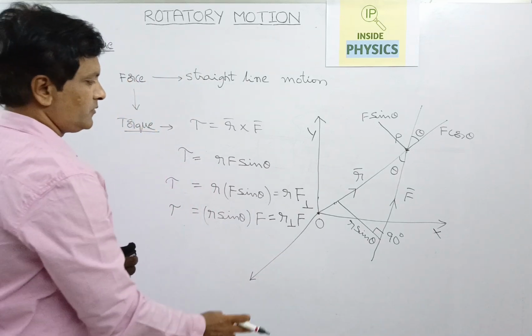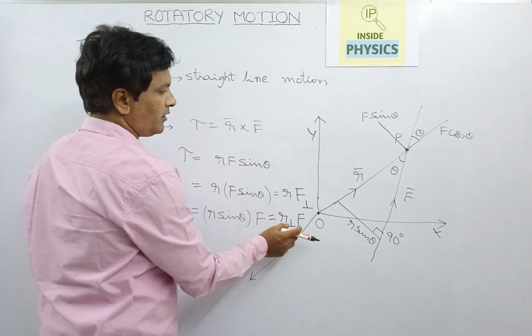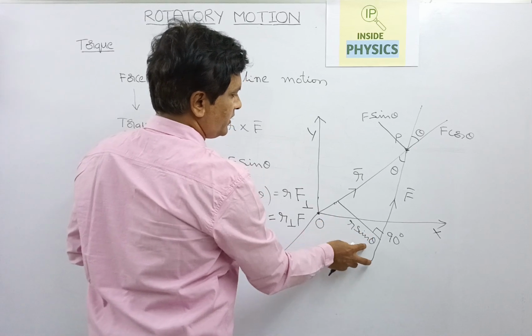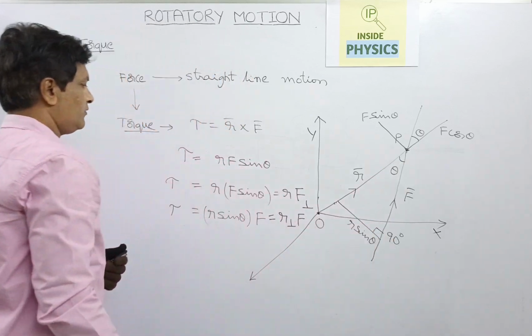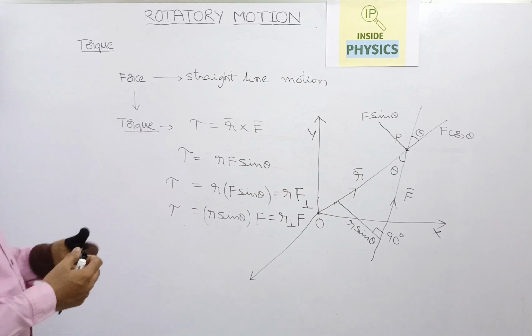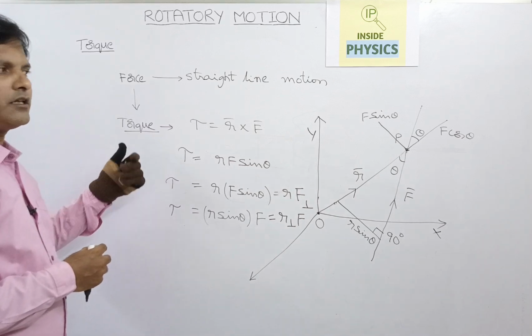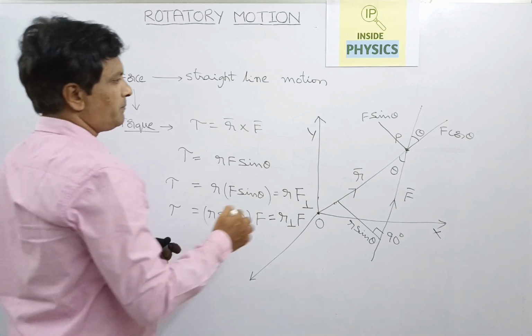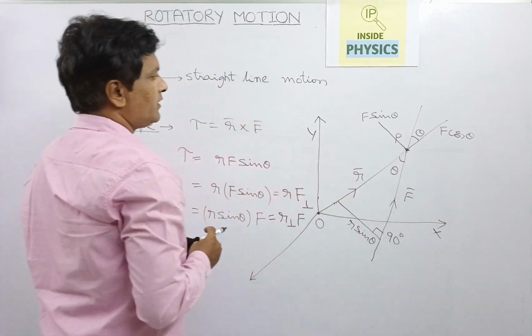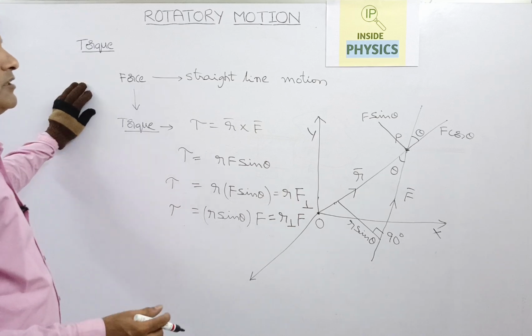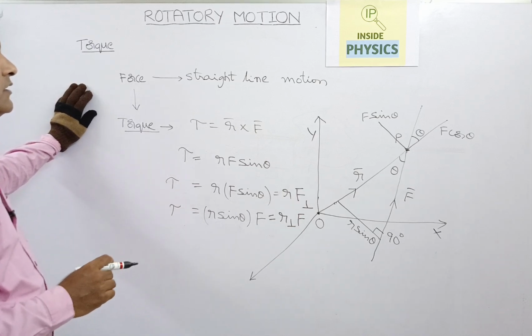That means this is perpendicular to the force vector. This component r sin theta is perpendicular to the force vector. So what we are doing with this torque is for a single particle. You have taken a particular point here, right? Then we will apply this same concept to a system of particles at the end of this session.